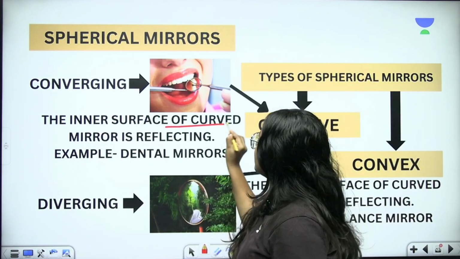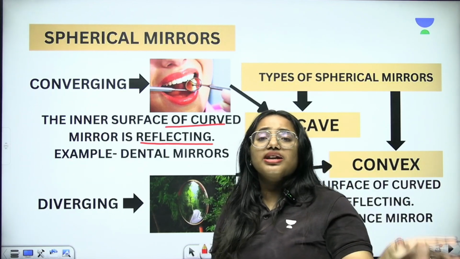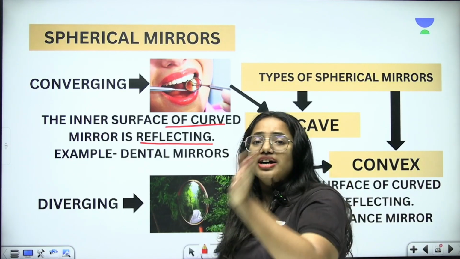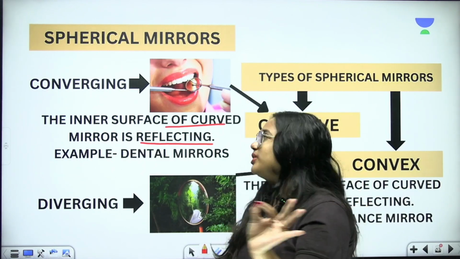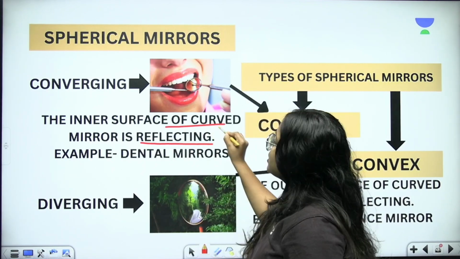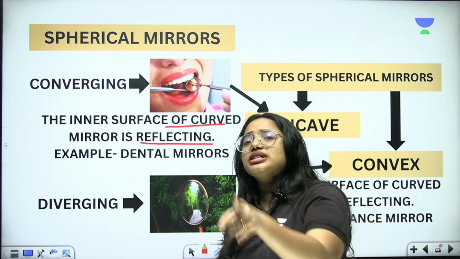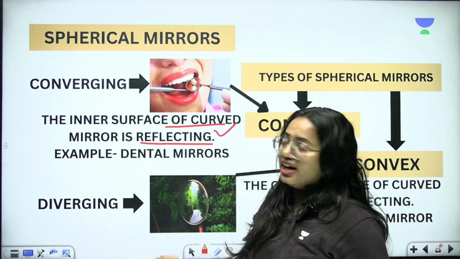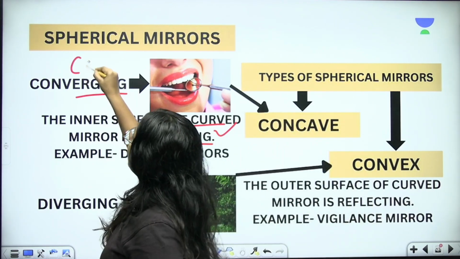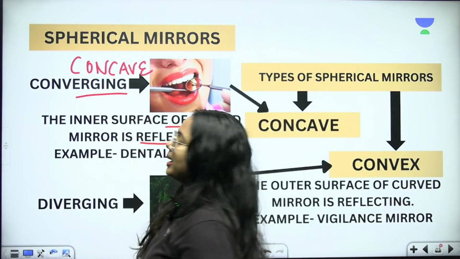So the inner surface of the curved mirror is reflecting, and that is the reason we call it a concave mirror. So the inner part is reflecting. Okay, you have to be very clear with the statement. The curved mirror's inner surface is reflecting here. So this is concave. Clear? So concave mirrors are converging. Okay, they are converging type of mirrors.